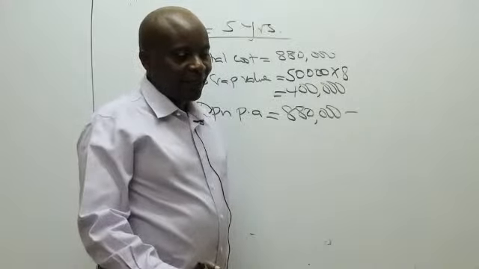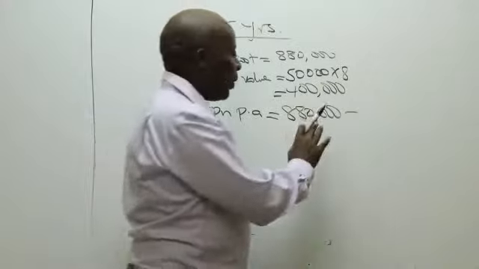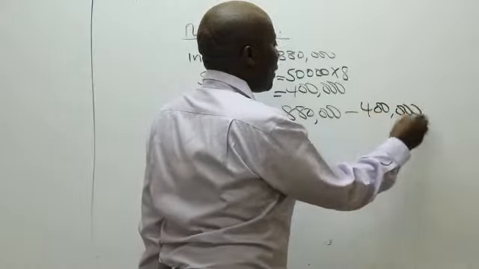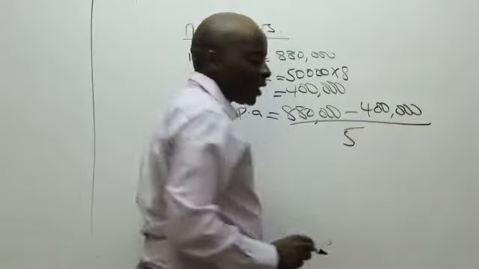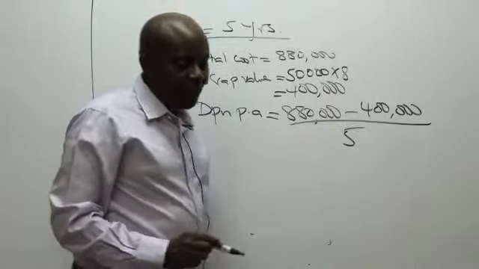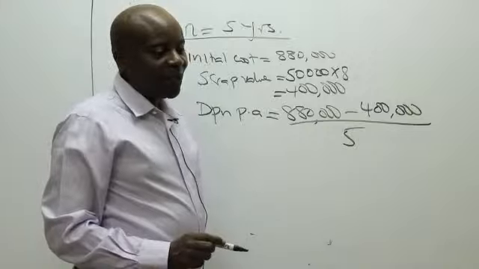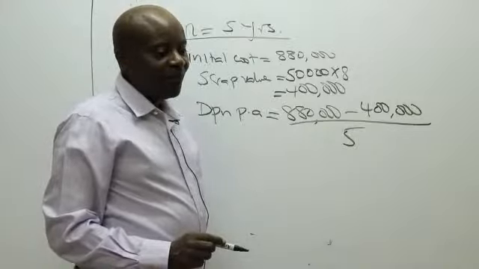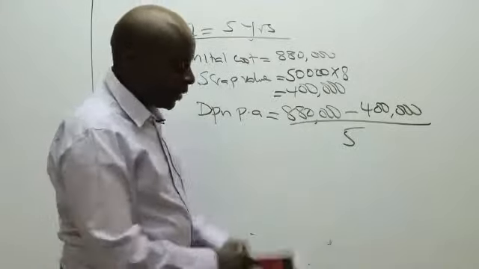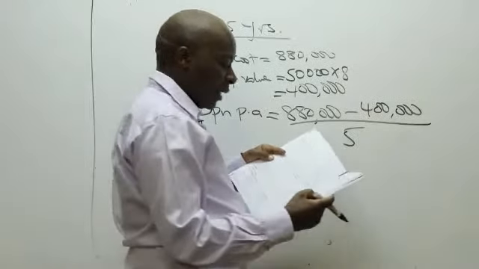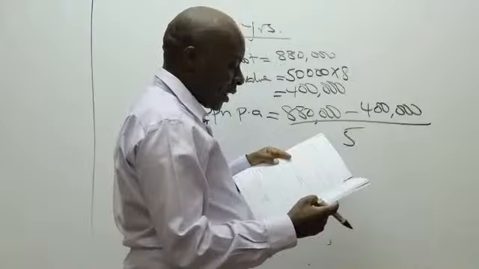Correct. So then the depreciation per annum will be 880,000 minus the scrap value of 400,000 divided by the useful life, which is 5. Could you kindly give me the depreciation per annum? Somebody is giving me a figure of 96,000.